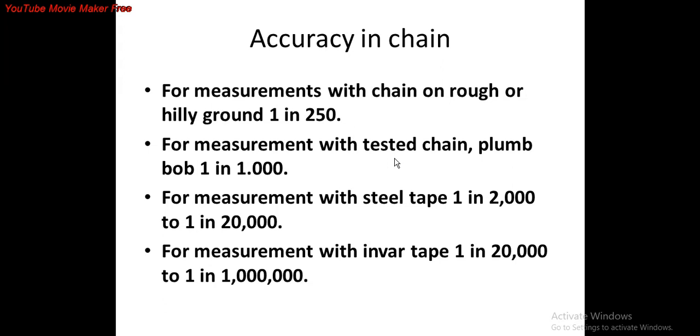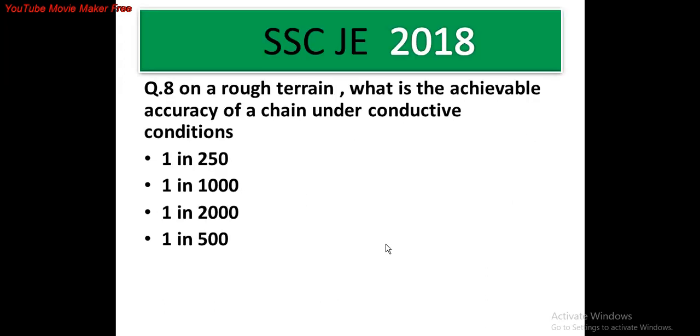For measurement with tested chain and plumb bob, the accuracy is 1 in 1000. For measurement with steel tape, the accuracy is 1 in 2000 to 1 in 20,000. For measurement with invar tape, the accuracy is 1 in 20,000 to 1 in 1 lakh. Therefore, the answer is 1 in 250.